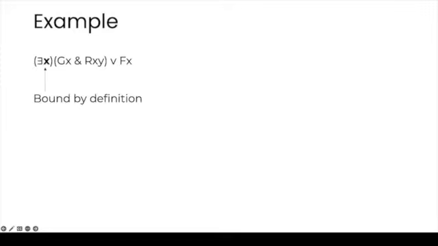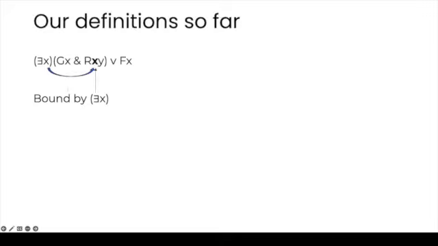So the first occurrence of x is bound by definition, because the occurrence of the variable that is next to the quantifier is automatically bound. The second occurrence of x is also bound by the quantifier because it is the same letter and it's also within the scope of the quantifier. What about the third occurrence of x? Well, it is also within the scope of x, because the scope of x, again, is everything that is to the left of the v.